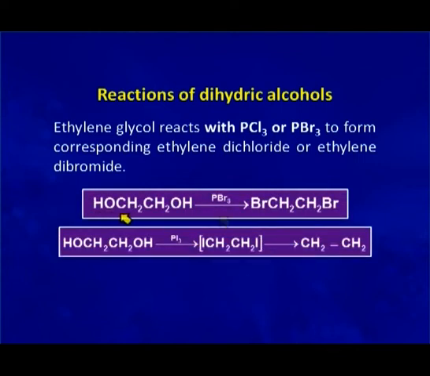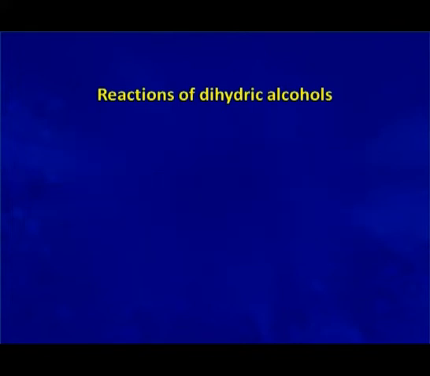Here ethylene glycol is reacting with PBr3 to form ethylene dibromide. When the reaction of ethylene glycol takes place with phosphorus triiodide, diiodide is formed, but this diiodide is quite unstable and ethene is the final product which is formed upon iodination.